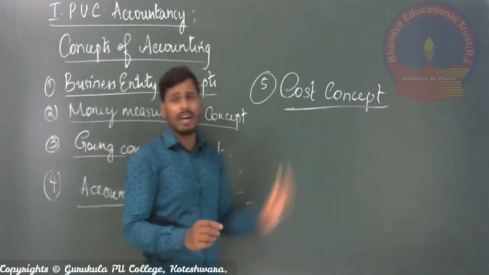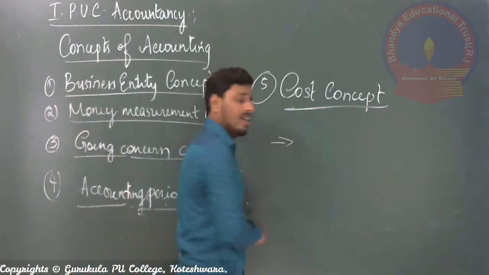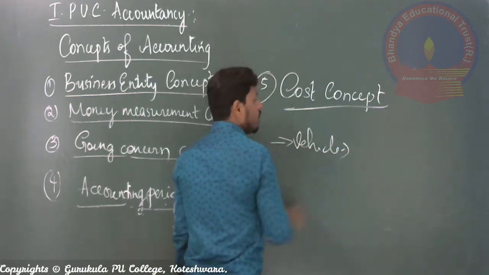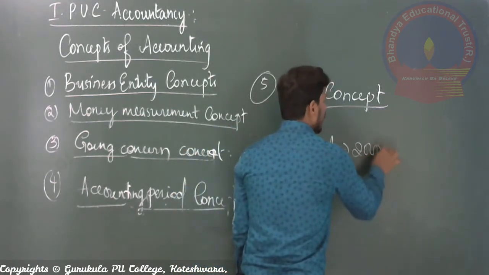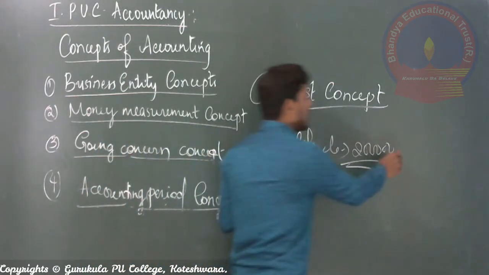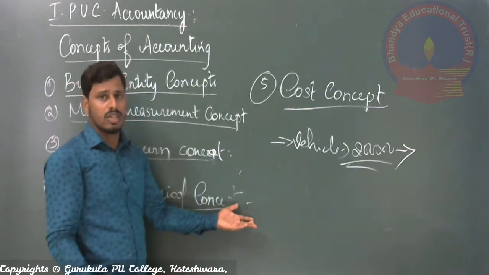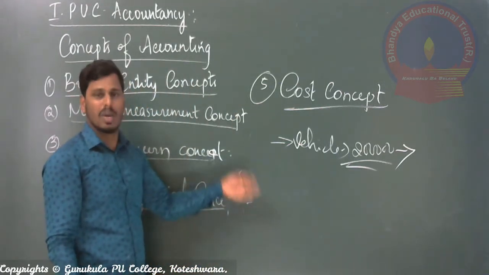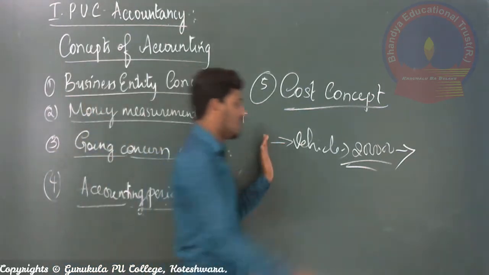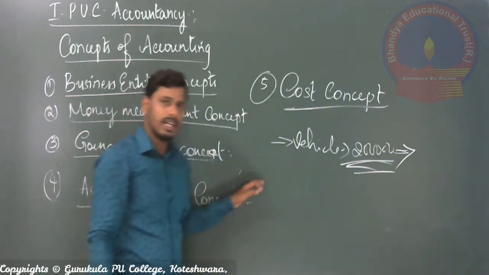Let me take one example regarding that. For example, we purchased one vehicle, which is one of the assets, for rupees 2 lakh. When you purchased that, it should be recorded in the books of account, maybe in the vehicles account. Wherever the vehicle transaction takes place, we have to record it properly with the cost of rupees 2 lakh.